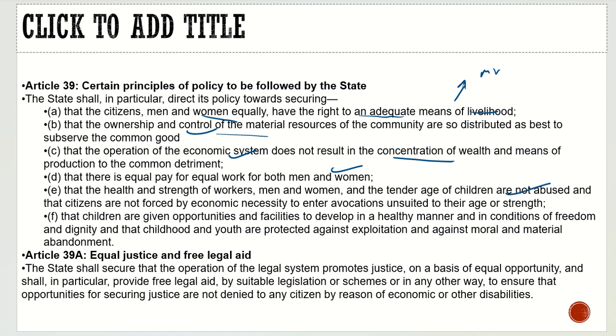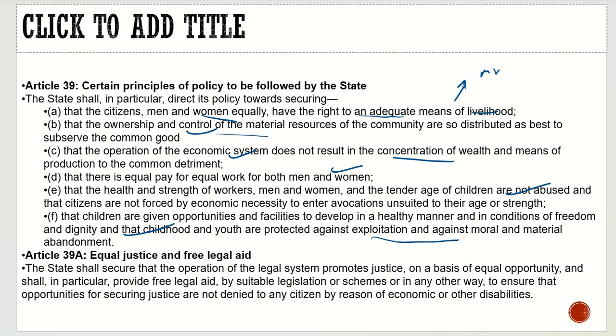We discussed it in the fundamental rights, how the working age limit was reduced for children, and how it was changed after the 2016 amendment. Then, that children are given opportunities and facilities to develop in a healthy manner and in conditions of freedom and dignity, and that childhood and youth are protected against exploitation and against moral and material abandonment. We have the POCSO Act. In a nutshell, the purpose of the directive principles is that we should try to achieve them, but there are still a few which we have not achieved yet.